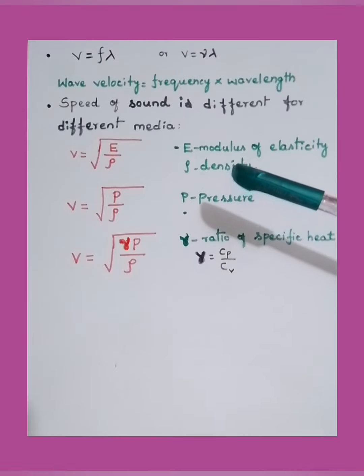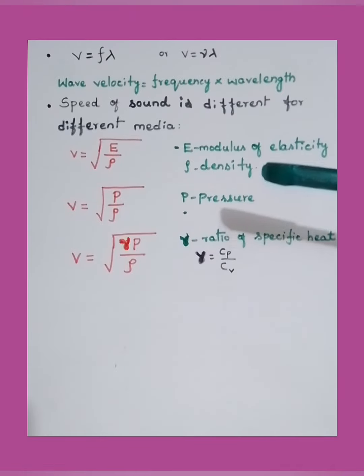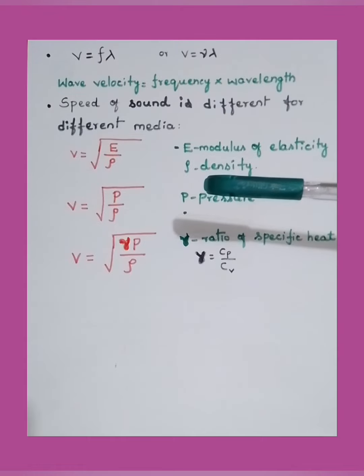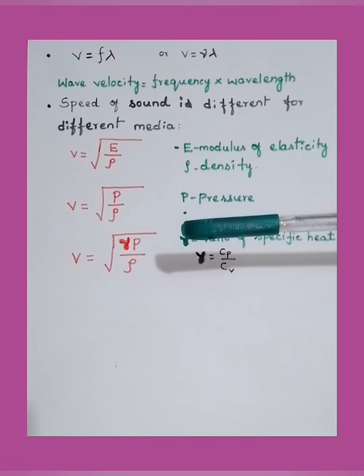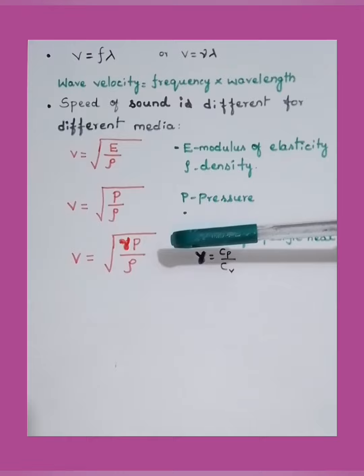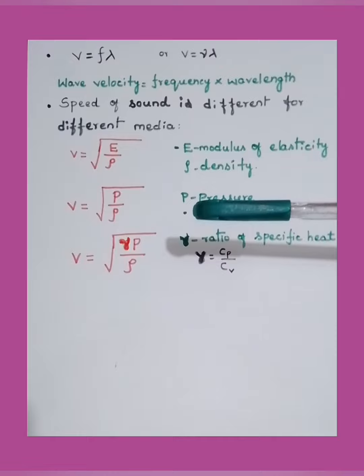Based on that, there are three formulae which represent the speed of sound. In terms of modulus of elasticity and density, the speed of sound in a medium is given by the formula V is equal to square root of E by rho, where E is the modulus of elasticity and rho is density. So the speed of sound depends on two factors, E and rho. In the second case, V is equal to square root of P by rho, where P stands for pressure and rho is density.